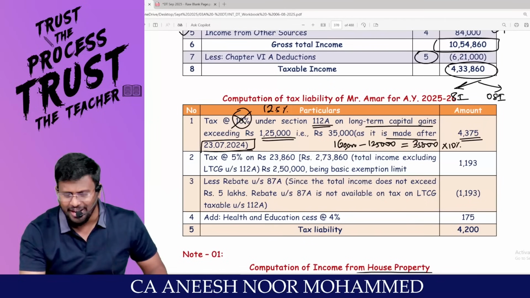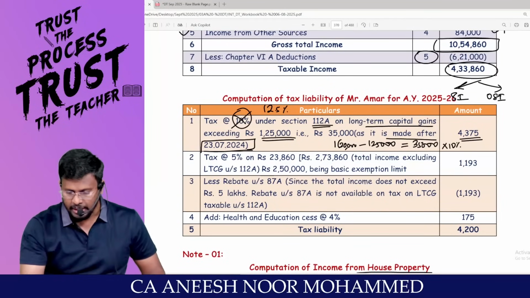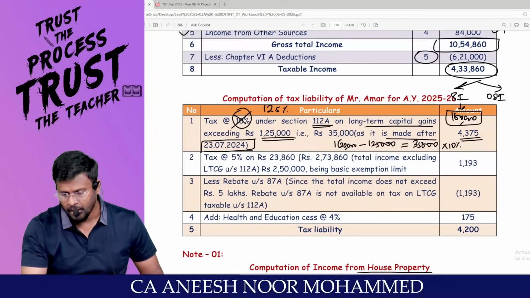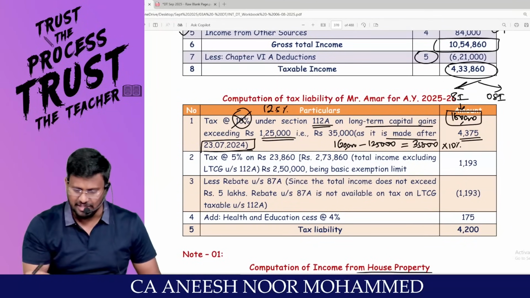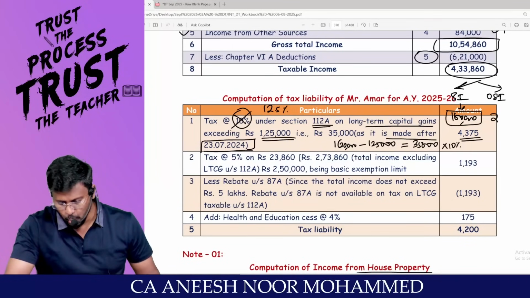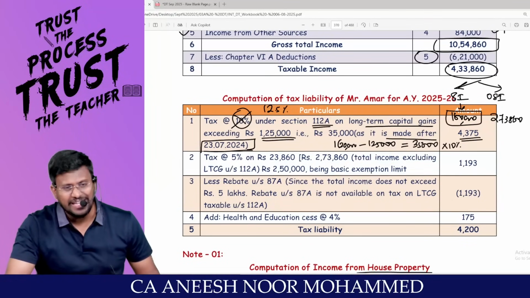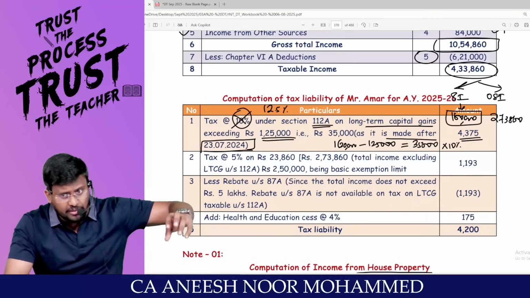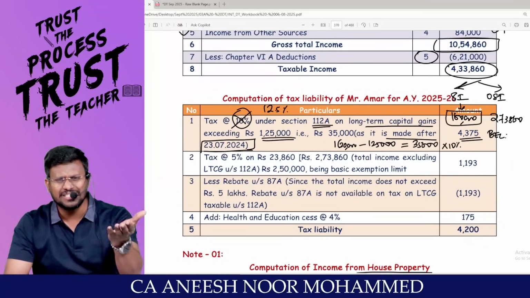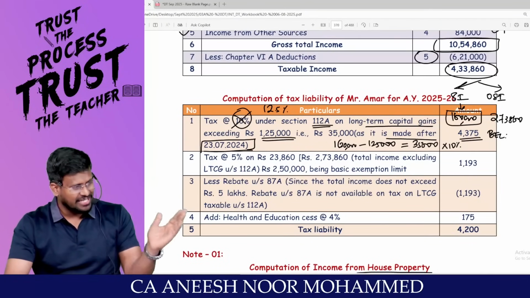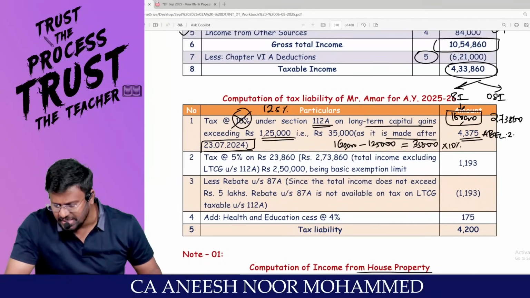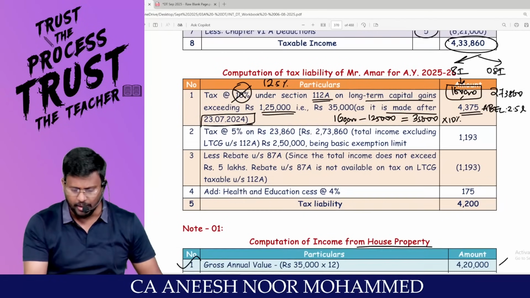So out of 4,33,860, if the special income is 1,60,000, then 4,33,860 minus 1,60,000 comes to 2,73,860. On this 2,73,860, we can apply the basic exemption limit. Are you really with me? What is this guy's age? 58, less than 60. And he wants to travel through the optional tax regime. Applicable basic exemption limit is 2.5 lakhs. Are you all really with me?